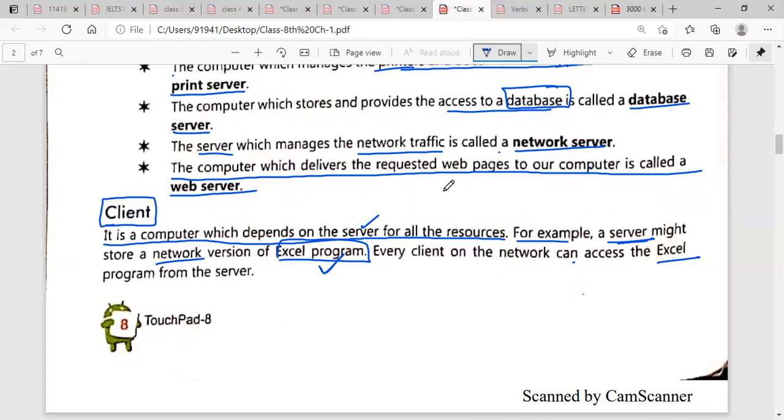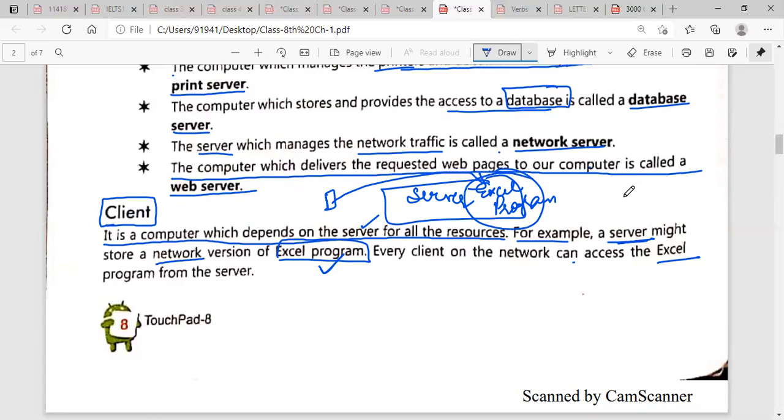Suppose this is your server, and on the server you have stored your Excel program. Memory is available and you have stored your Excel program. Now suppose you are sitting here and you want to use this program, then you can use it because it is stored on the server, and every person or every client can access this program.